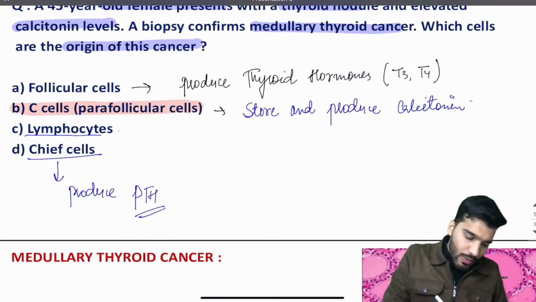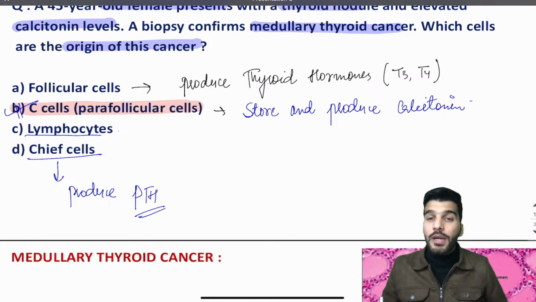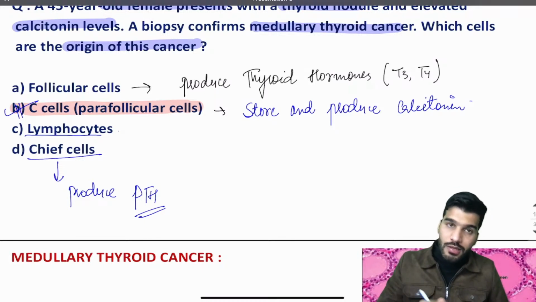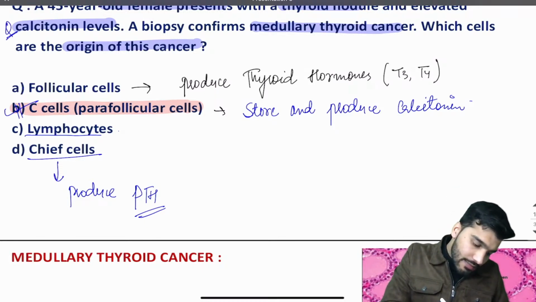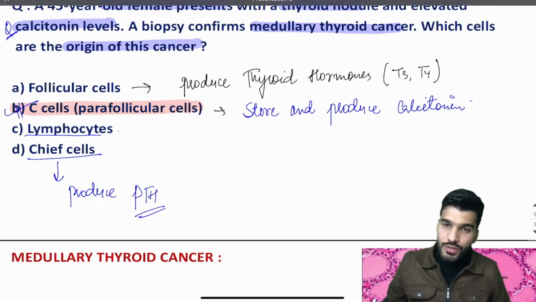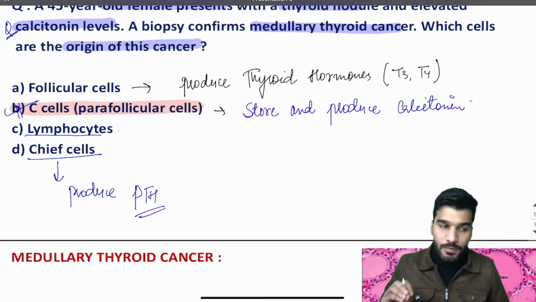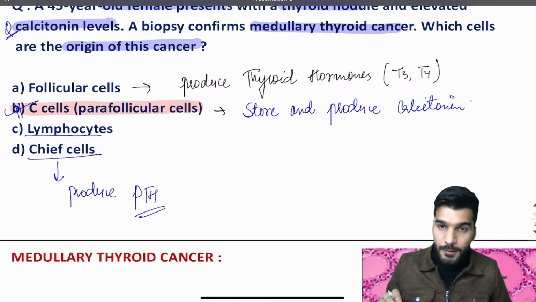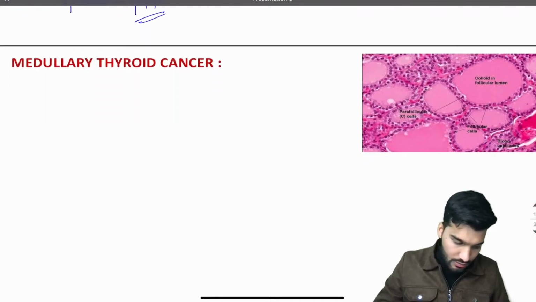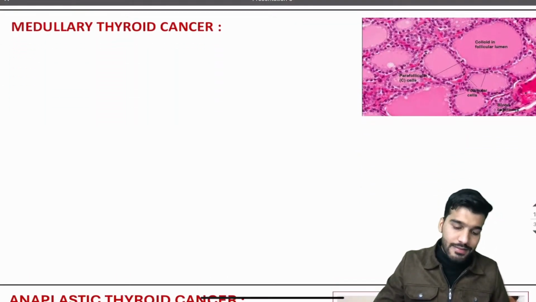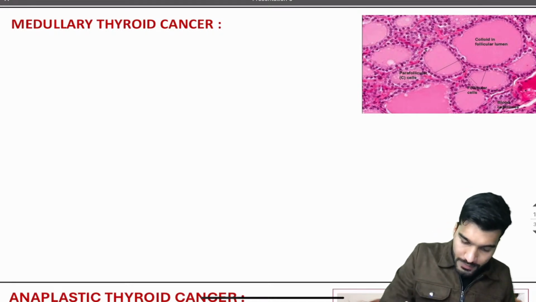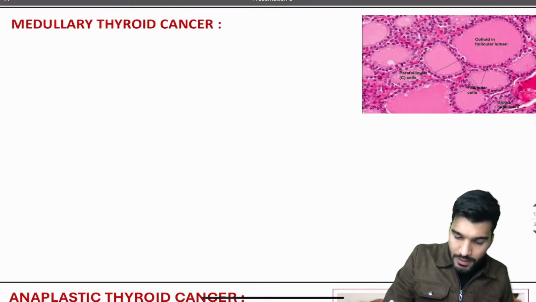Is that clear? So what is the origin of medullary thyroid cancer? That's going to be parafollicular C cells. Again, number one question, and the second question has been asked on calcitonin levels. Very basic questions, but the easier it seems, at the time of examination the story is entirely different. Nervousness, anxiety, time management, a lot of things. Okay, next question. Now let's discuss medullary thyroid cancer.